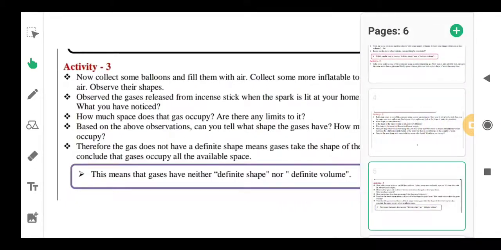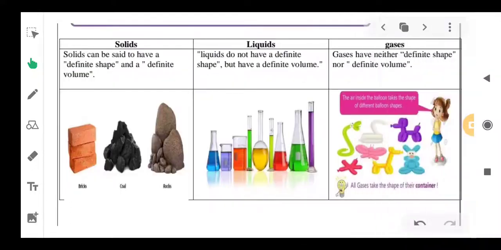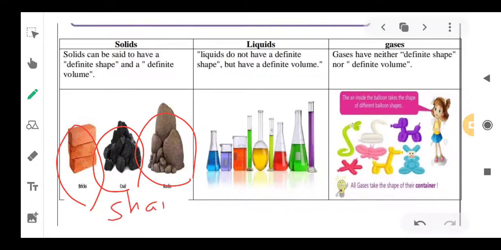So from these three activities we can conclude that solids have definite shape and definite volume. See here, these are bricks, this is coal and these are rocks. All of these have definite shape and definite volume. It is not changing from place to place. And what about liquids? Liquids don't have a definite shape but have a definite volume.